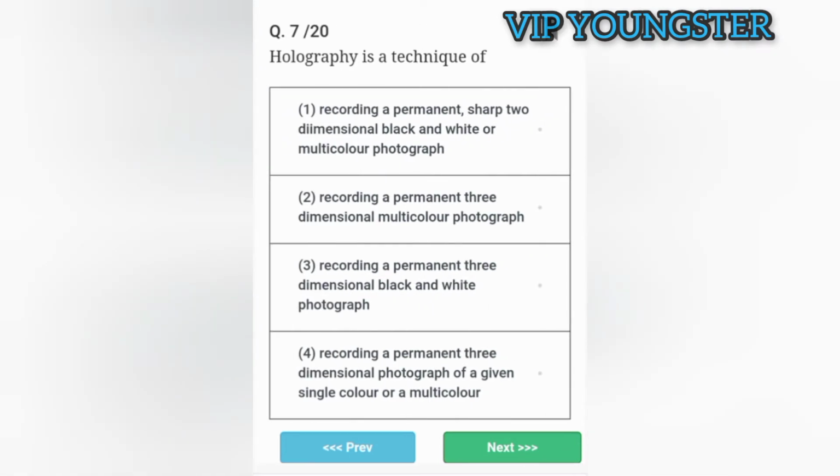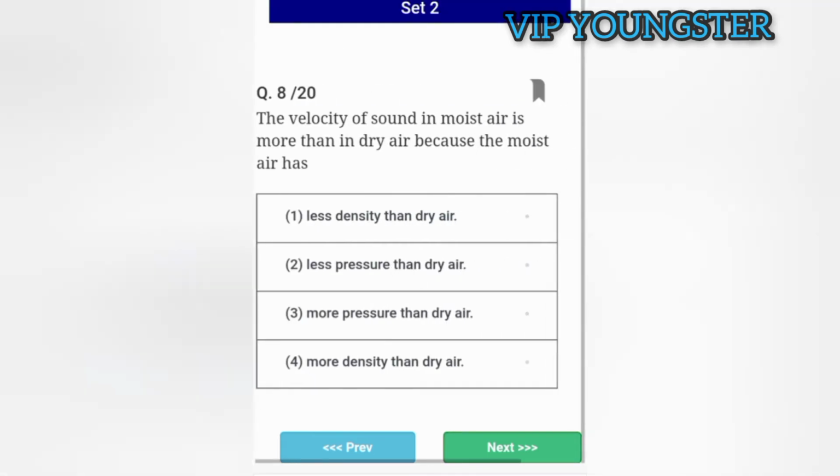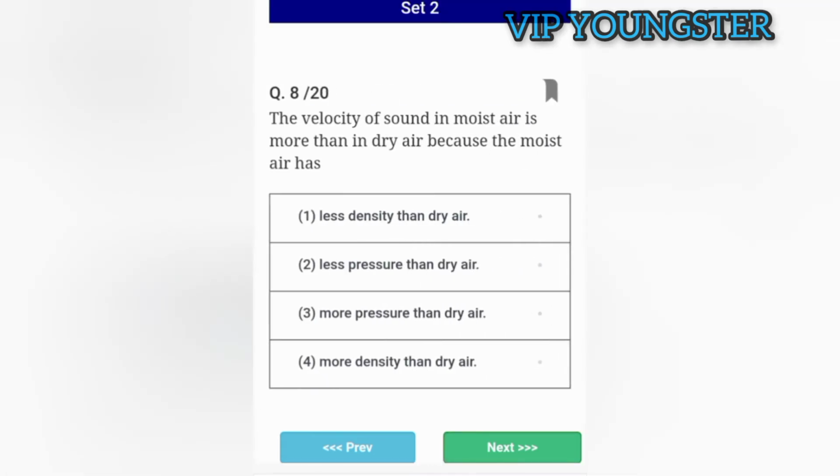Holography is a technique of recording a permanent three-dimensional photograph of a given single color or a multicolor. The velocity of sound in moist air is more than in dry air because the moist air is less dense than dry air.